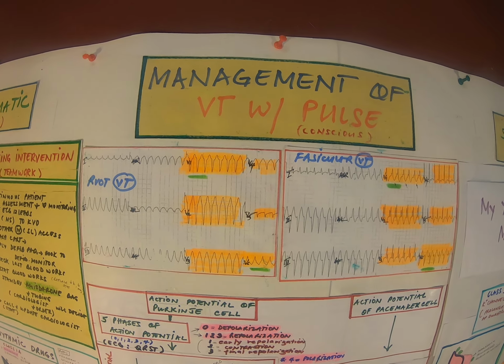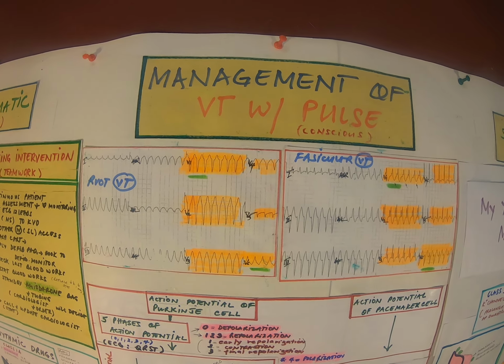An example of this is lidocaine. Here, this is the phase 0 of the action potential. That is 0. This is 1, 2, 3. That is the repolarization. The phase 0 of the action potential of the Purkinje cell is here, and that is the QRS.